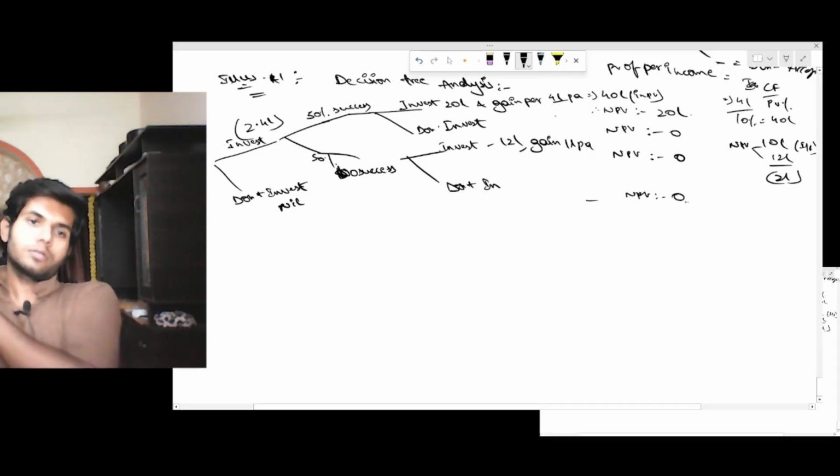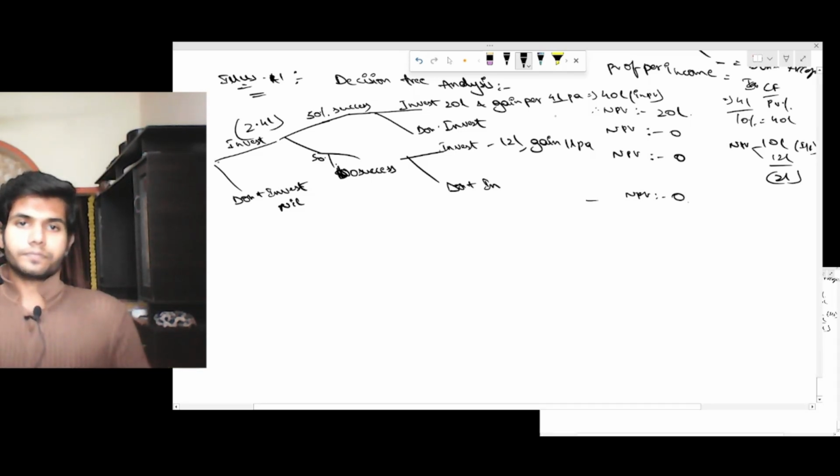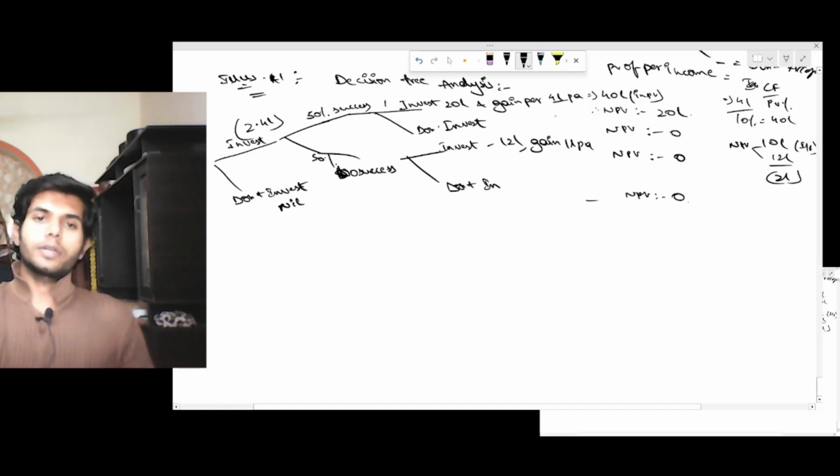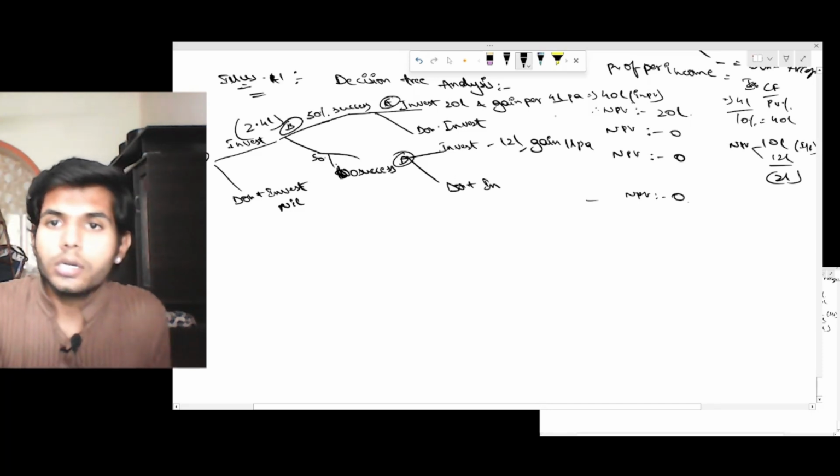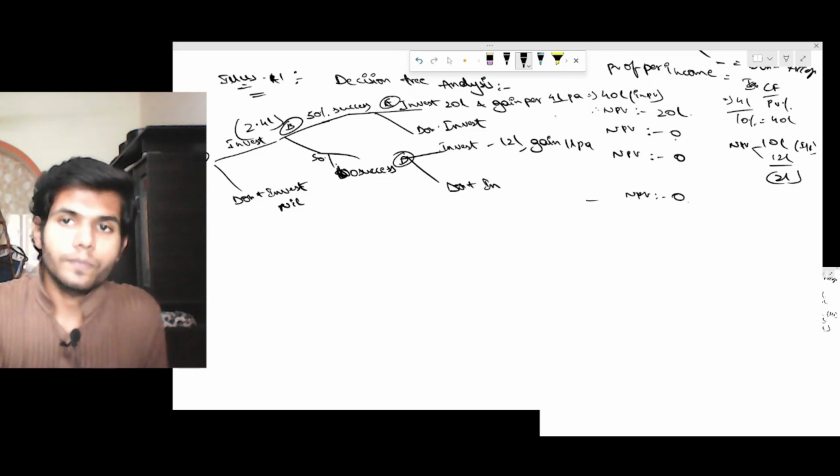You understood it? Let's say this is point A, this is point B, this is point C, this is point D. So there is a 50% chance at C to earn NPV of 20 lakh, and there is a 50% chance at C to earn 0.